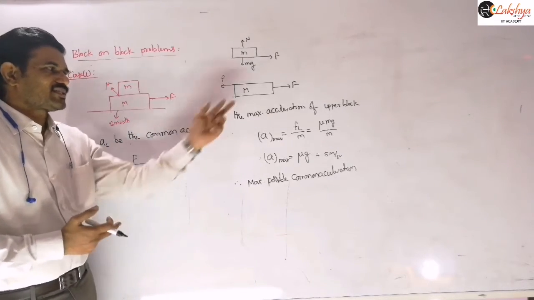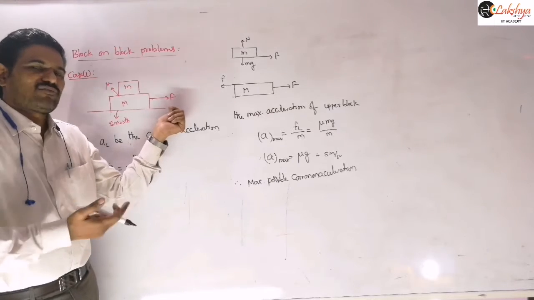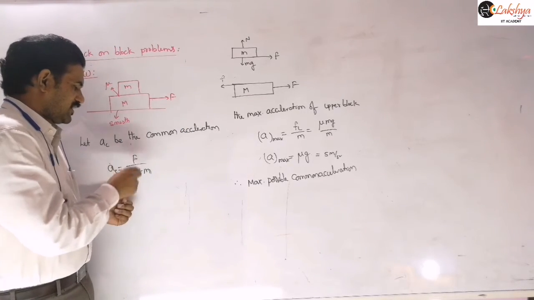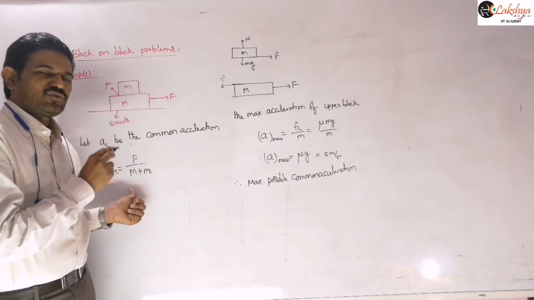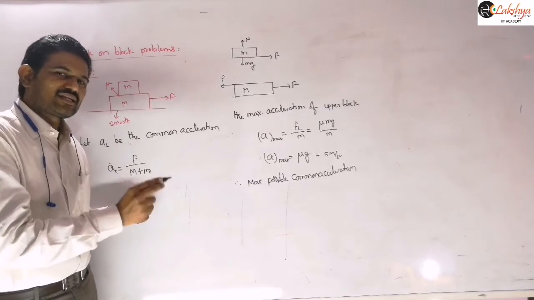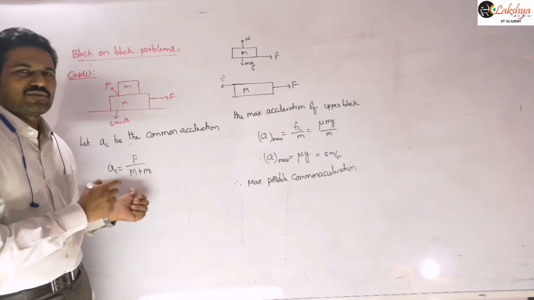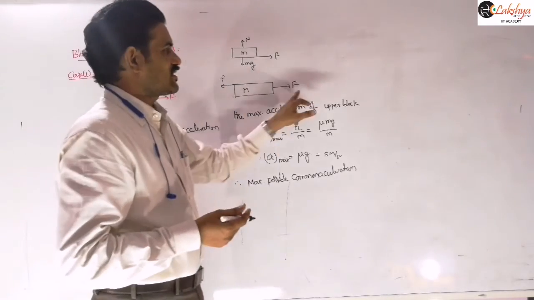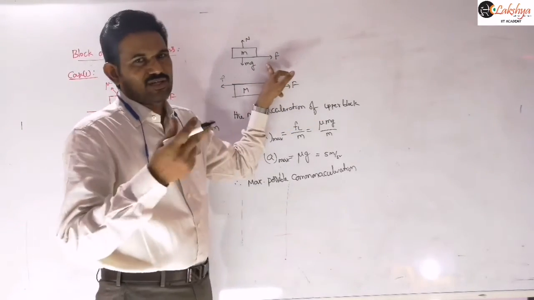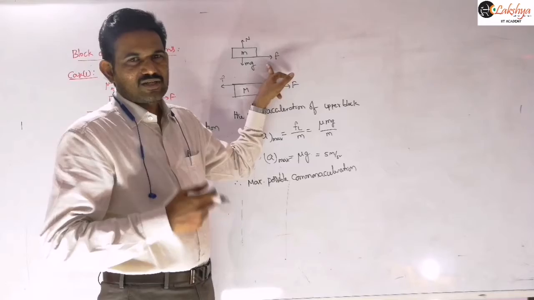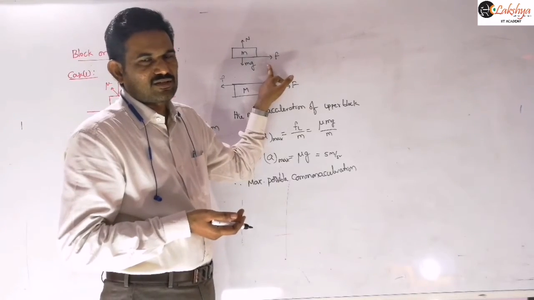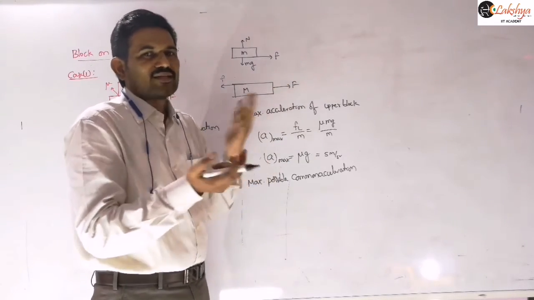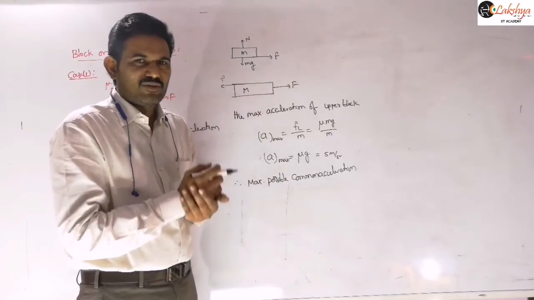If you increase this applied force, then the acceleration of both blocks will increase, right? So here this m plus m value will increase, and it can increase until 5 meter per second square. After that, if you further increase the force, the acceleration of this block doesn't increase because it can't be greater than the limiting friction, right? So a common acceleration is not possible, and then relative slipping will be there.